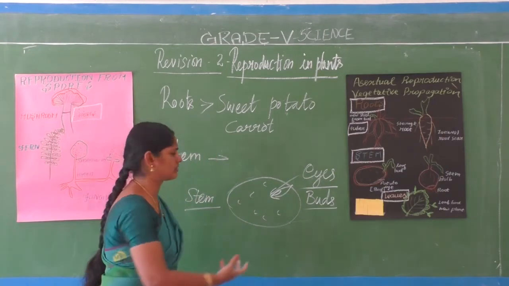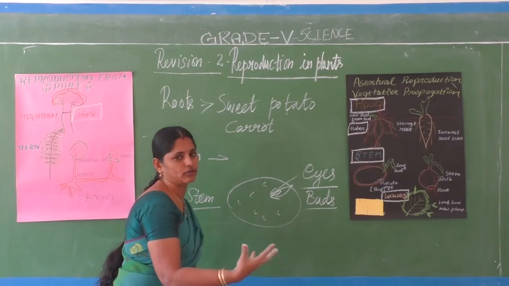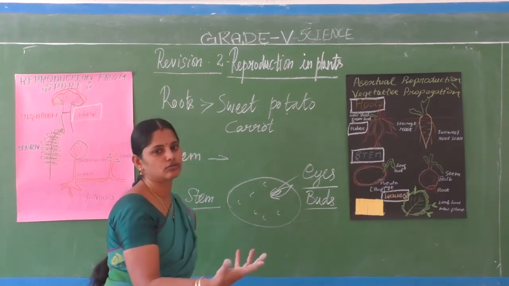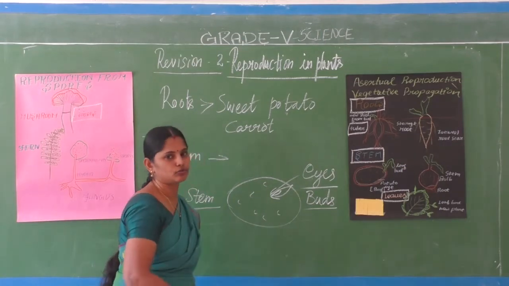So if you sow the potato in soil, and allow it some good moisture and humid conditions, it will start growing into a new potato plant. Many potato stems will grow.